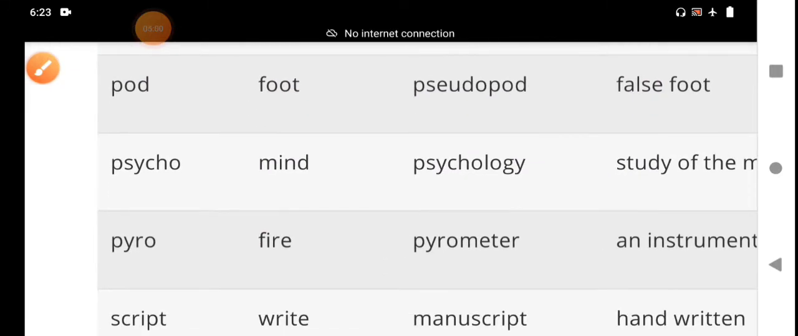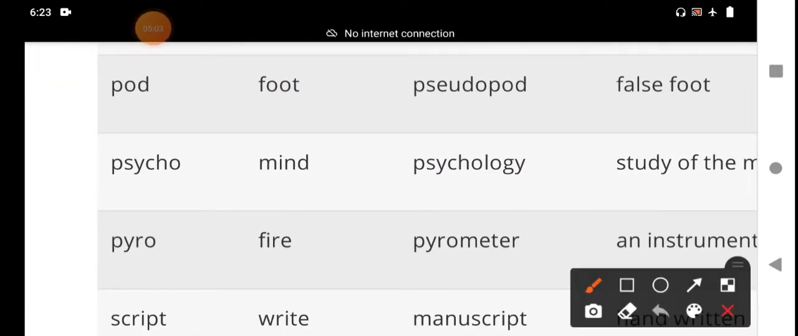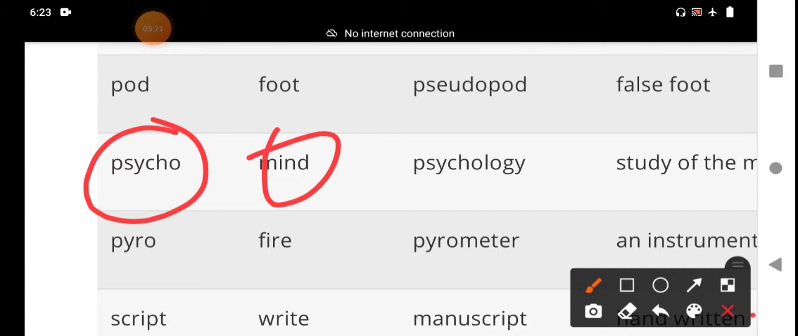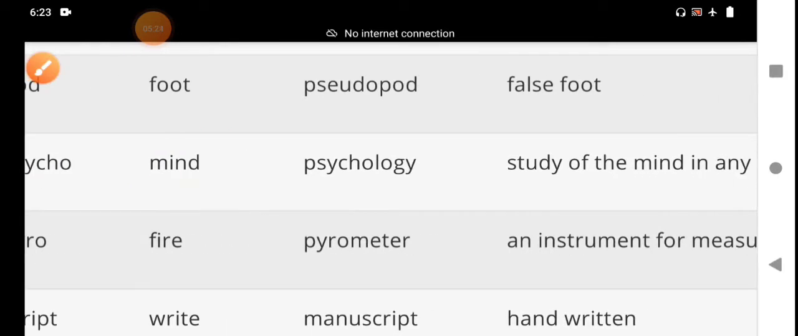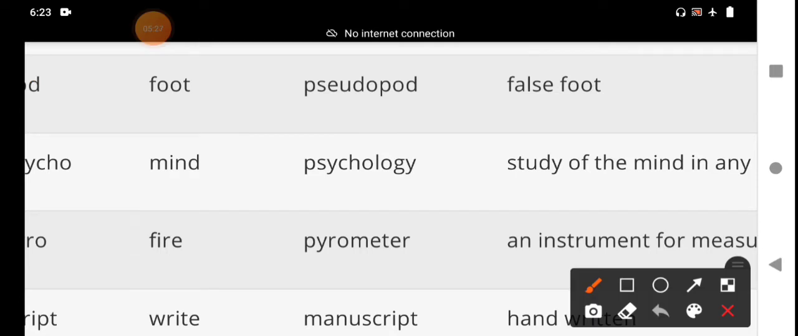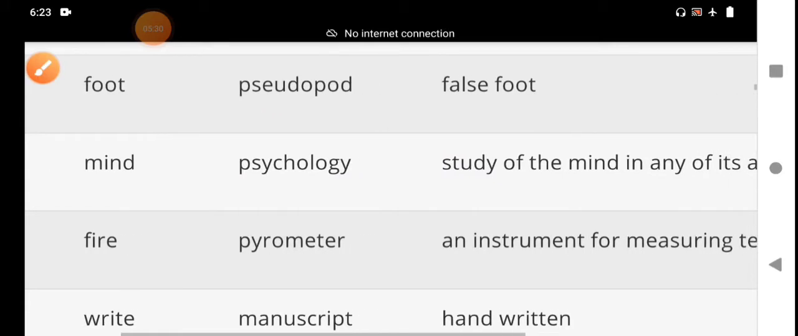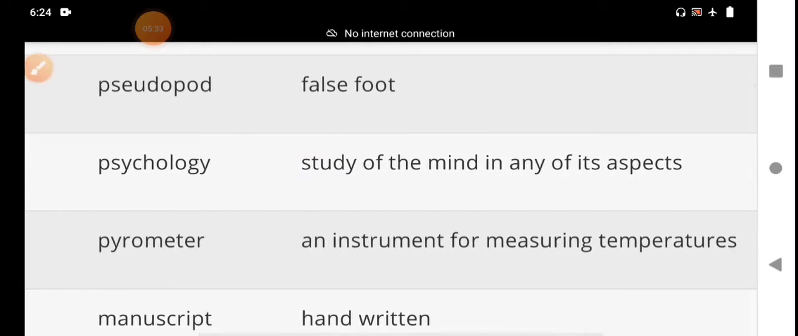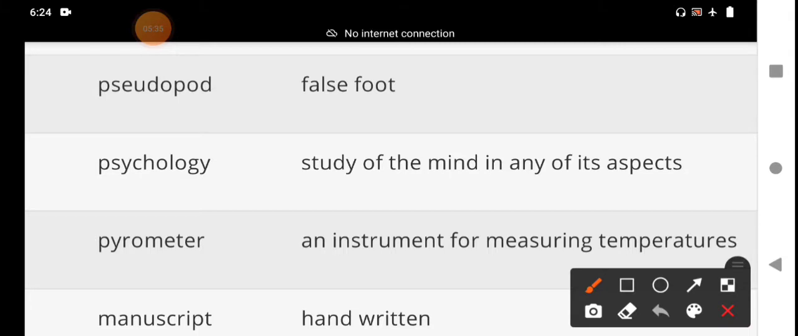Then we go to the next word in this session, the 20th word, psycho. P-S-Y, P is silent. Psycho means mind. And then the word psychology. What is the definition of psychology? Study of the mind in any of its aspects.